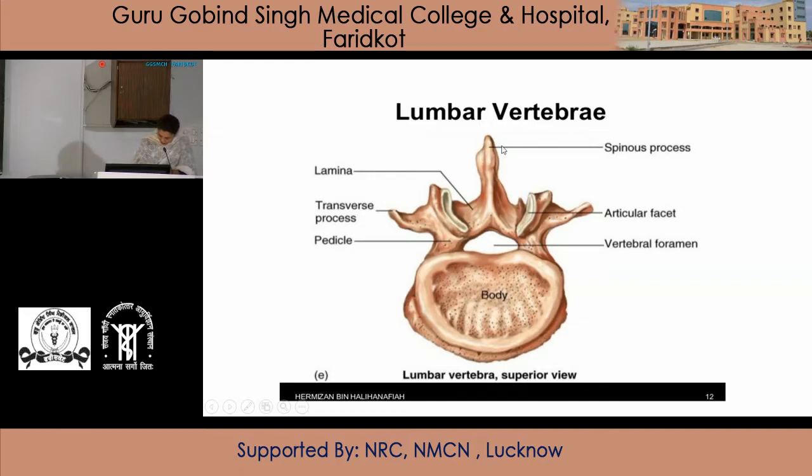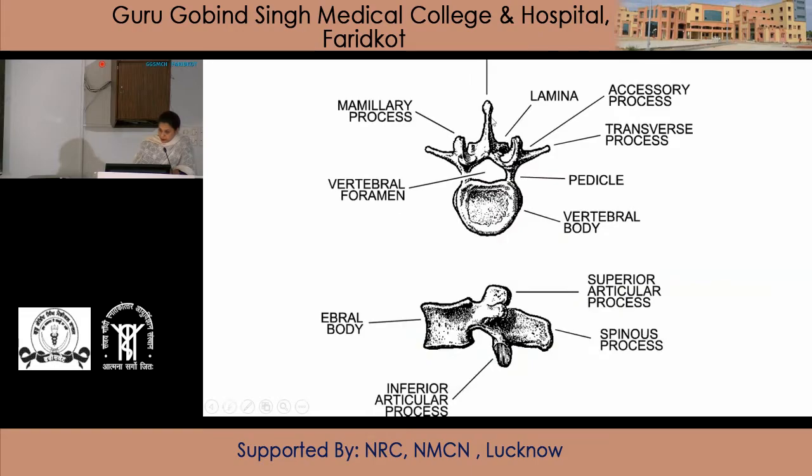The spinous process is a vertical quadrilateral plate directed almost backward and downward. It is thickened along its posterior inferior margin. So here is the spinous process, which is directed downward and backward.